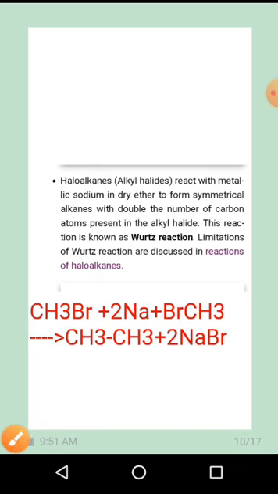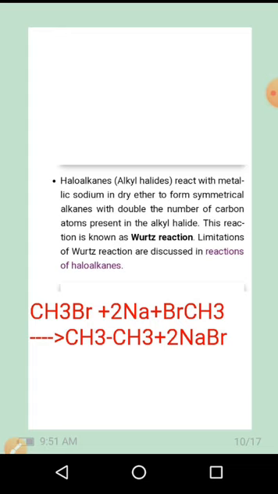Next, haloalkanes react with metallic sodium in dry ether to form symmetrical alkanes with double the number of carbon atoms present in the alkyl halide. This reaction is nothing but the Wurtz reaction. Alkyl halide reacted with sodium metal in dry ether gives the higher alkane.